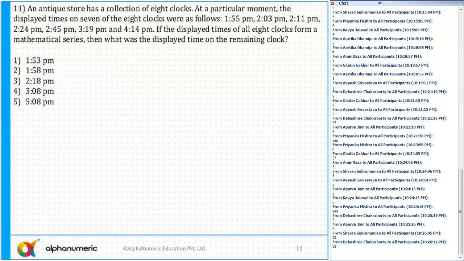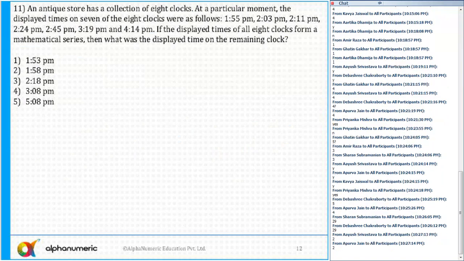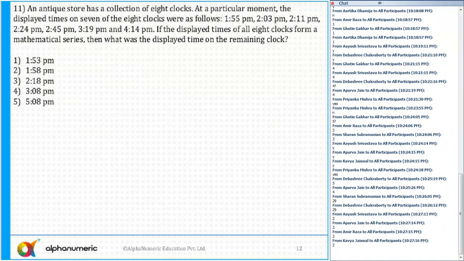Okay, 12. Now tell me, what is the answer for question number 12? The correct answer for this question is, of course, option number 2, 158 PM. Any doubts to anyone in this one? It is actually a Fibonacci series. Anyone who wants me to discuss this, please tell me.